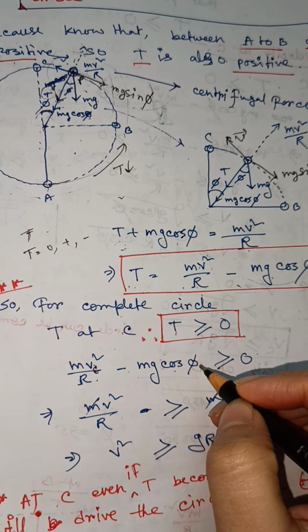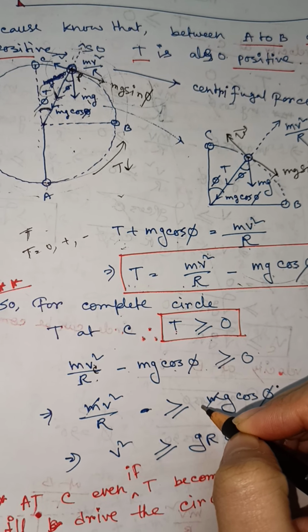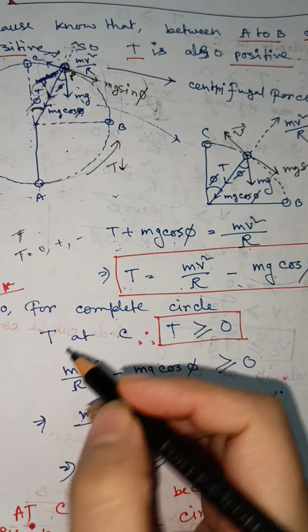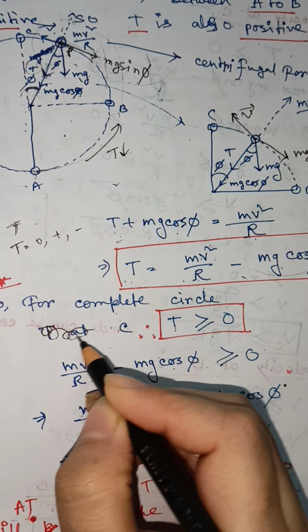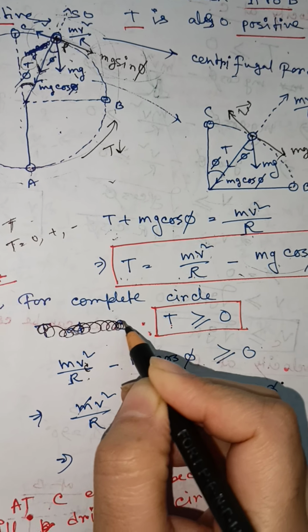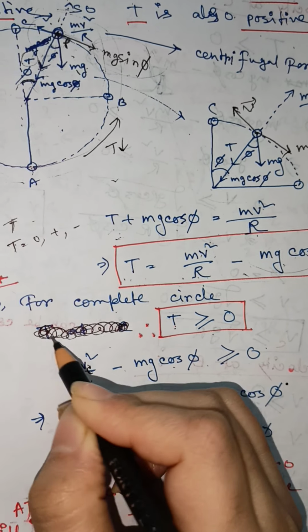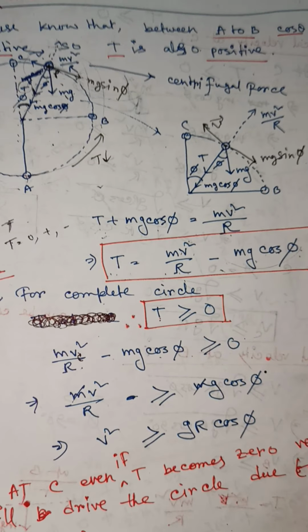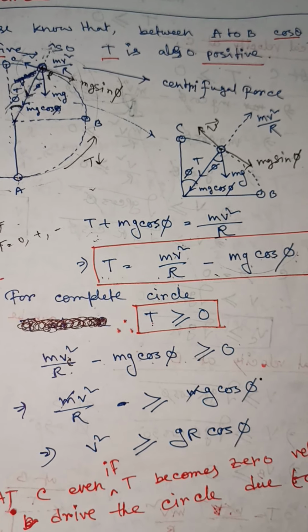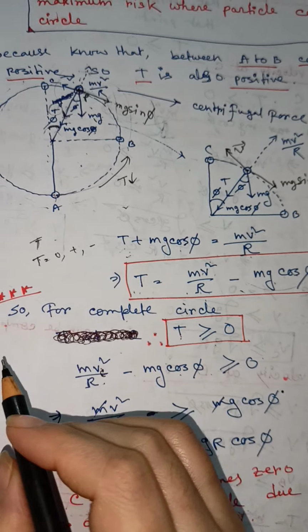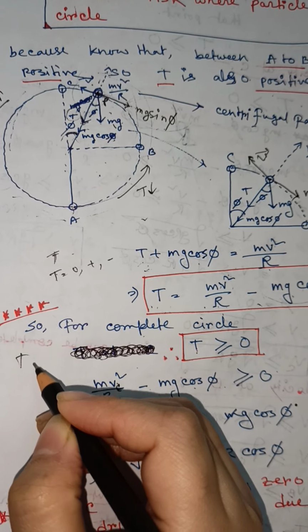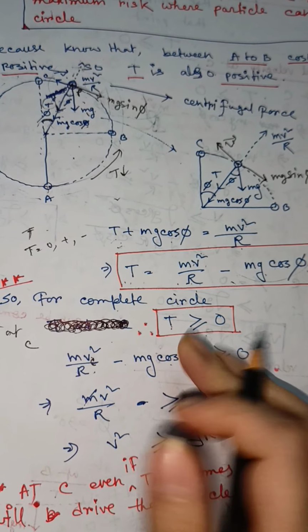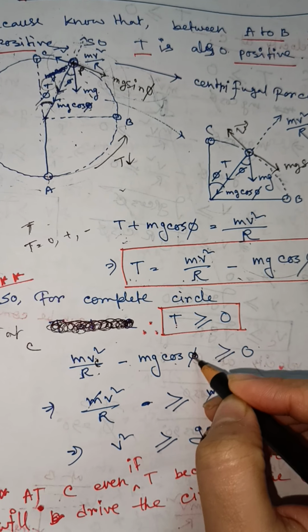Extremely sorry, this is not about point C. Tension at point C. If we're talking about tension at point C, then phi will be 0 degree.